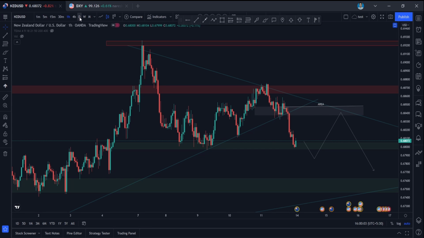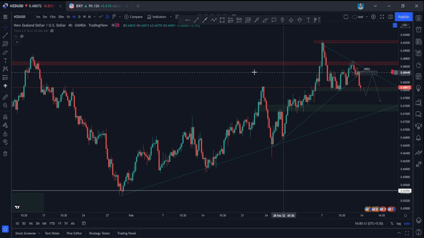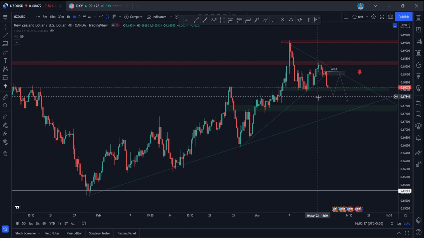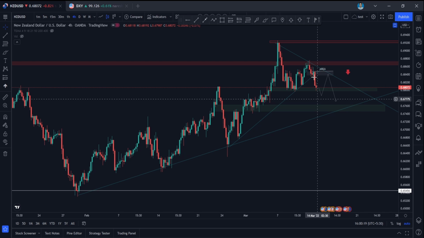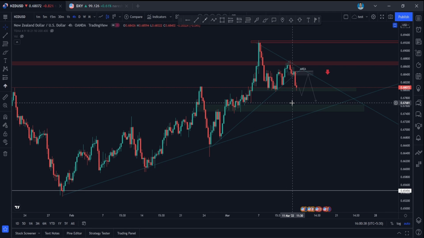So what we are having in NZDUSD, it is similar to Aussie. It is forming a double top in the 1 day time frame, and it is forming some kind of triangle pattern as well. So what I would suggest you is just wait for the break of structure to happen, which is a break of support here, and wait for the retest to happen, and you can go for short entries. But the AUD and NZD are correlated very strongly. I would suggest you go short in AUD because it is weaker compared to NZD. So it is better to go with AUD, guys, because it is having a better setup compared to NZD.